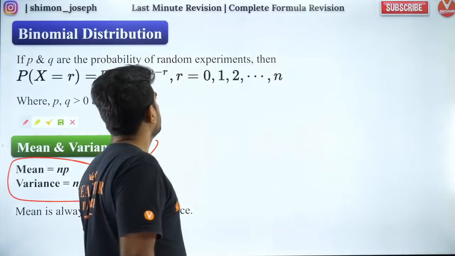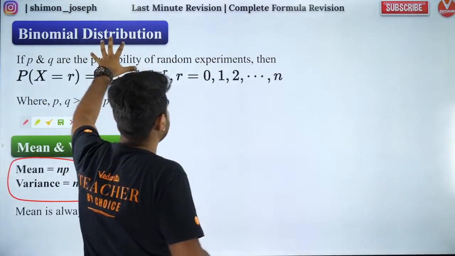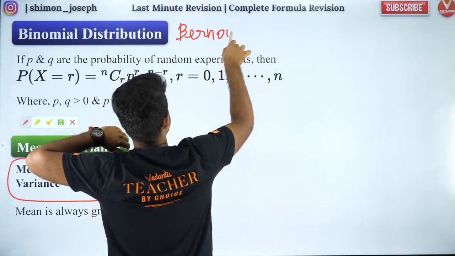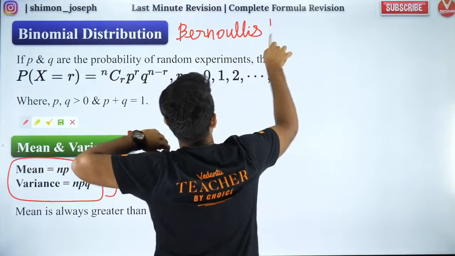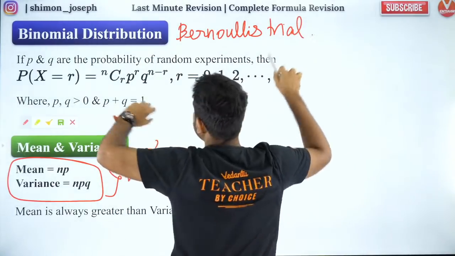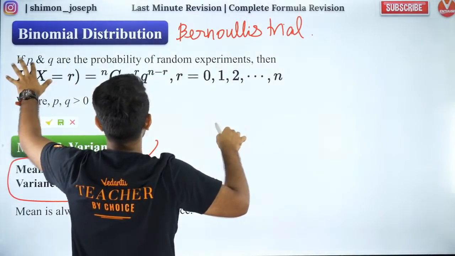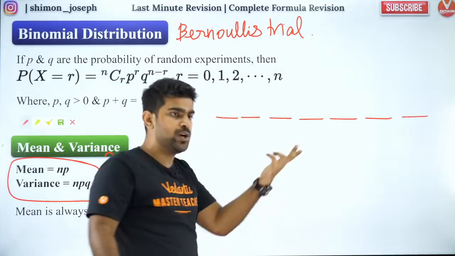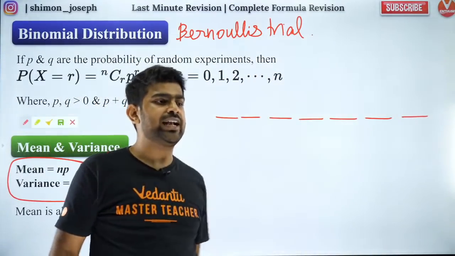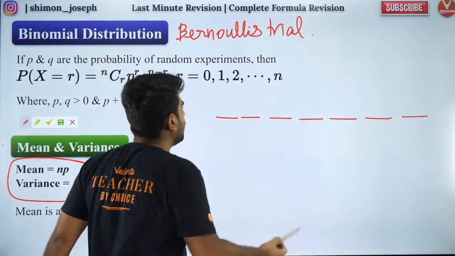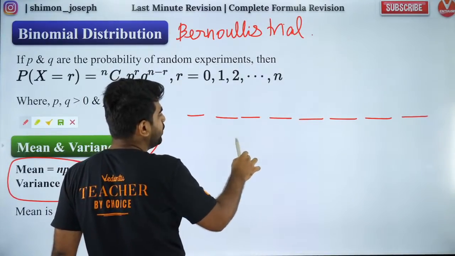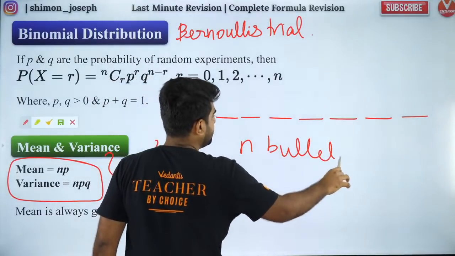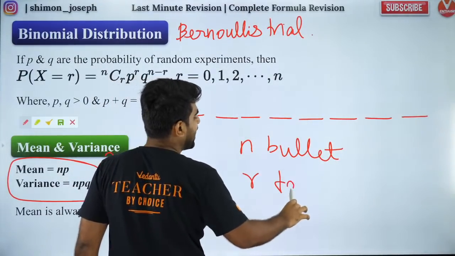Great. So people, this is your binomial distribution. It is also called Bernoulli's trials. I hope you guys are all aware of it. So let me explain what it means and how it works. Let's say you have n bullets. You shoot n bullets at a target. I want to find out, of these n bullets, you hit the target r times.